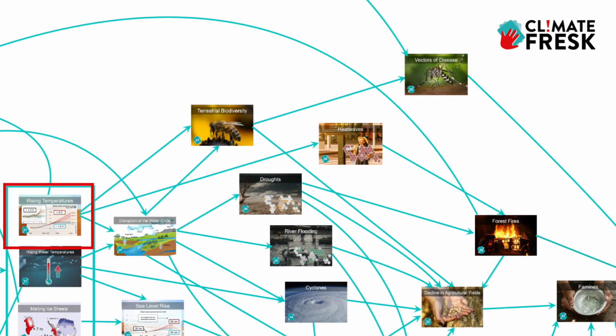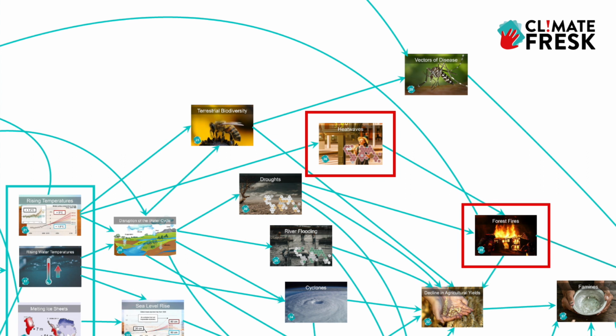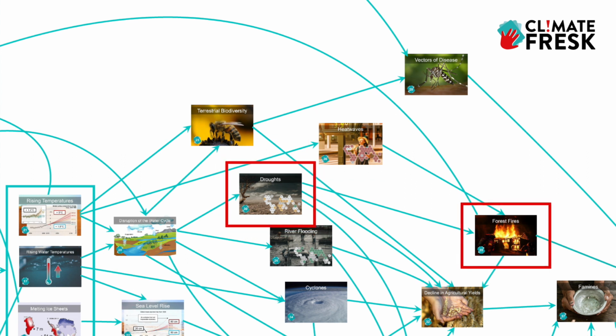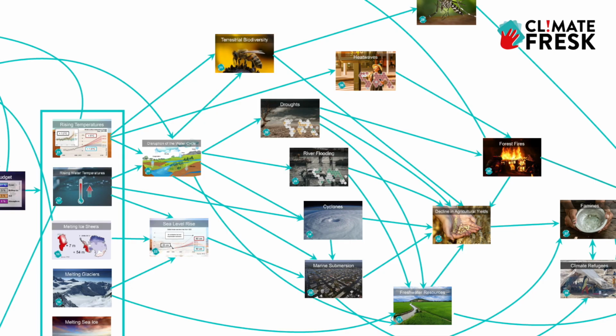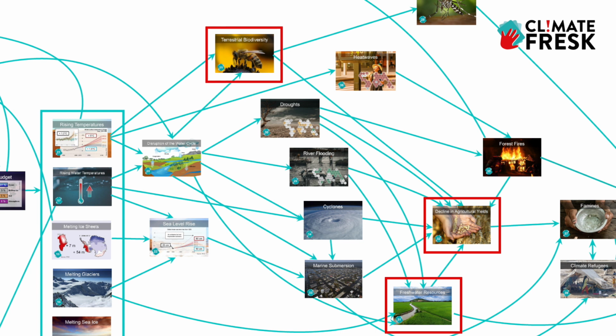Rising air temperature will also lead to more heat waves, which in turn can lead to forest fires. Drought also exacerbates forest fires. Freshwater resources are affected by changes in rainfall, but also by the disappearance of glaciers that regulate the flow of rivers. All these extreme climate phenomena lead to decreases in agricultural yield. So will problems in freshwater resources and disruption to terrestrial biodiversity, particularly pollinators.